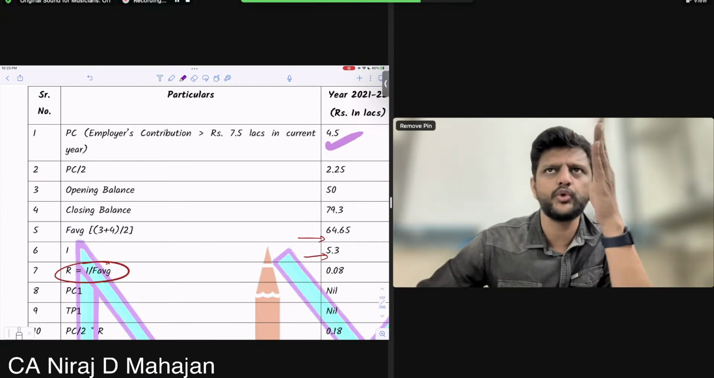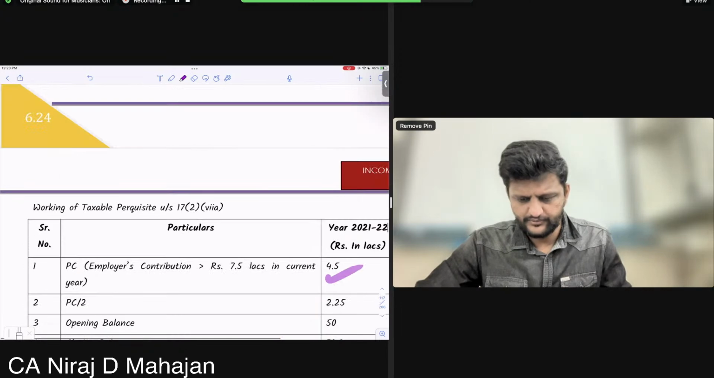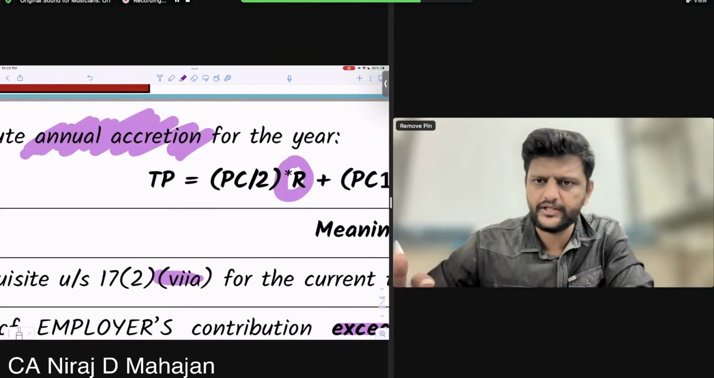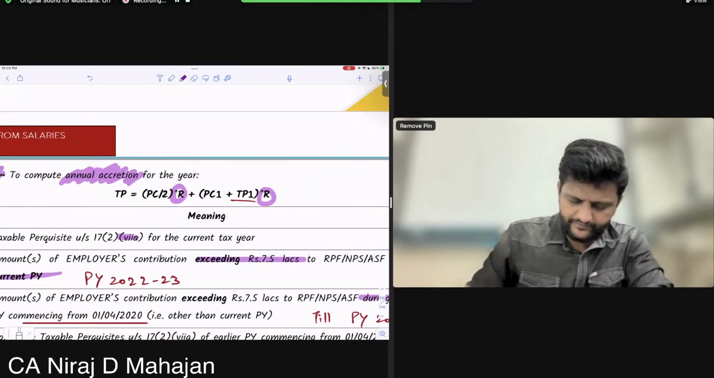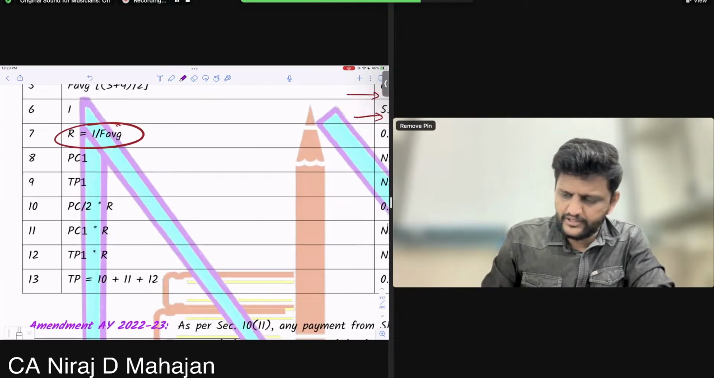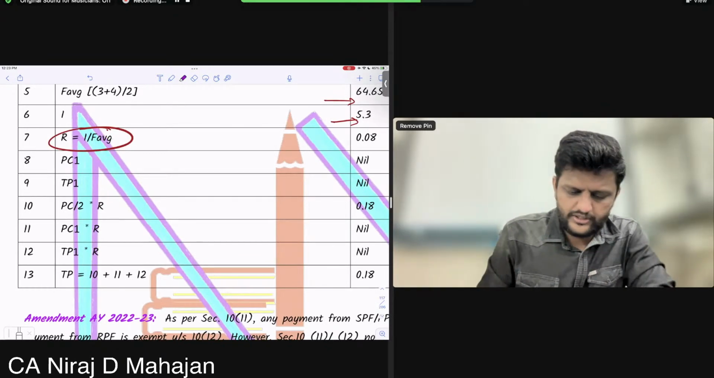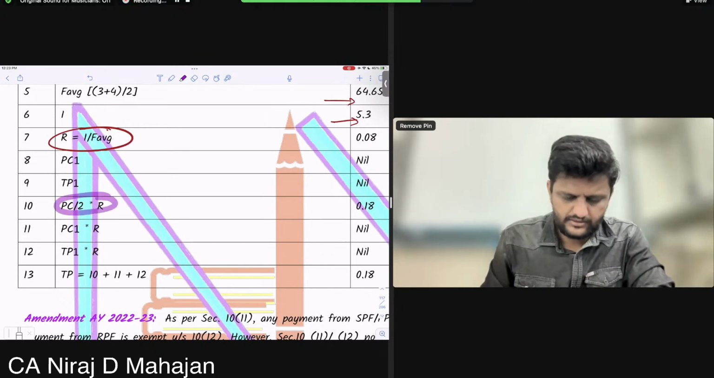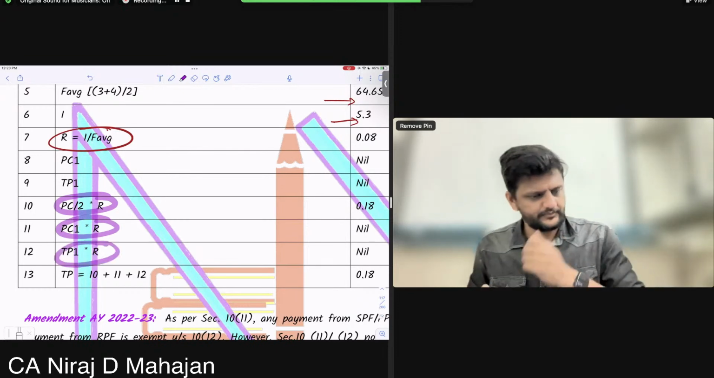What? PC by 2 into R, correct? PC by 2 into R we have in the formula. Check now here. Okay, done? PC by 2 into R. Done till here? And in the 21-22, bachcho, we don't have anything for PC1. We also don't have TP1. Check here. We don't have anything for PC1 as well as TP1. Nil. Can you see? Yes, till here? So check. PC by 2 into R plus the same thing, PC1 into R and TP1 into R. Same thing it is. Okay?